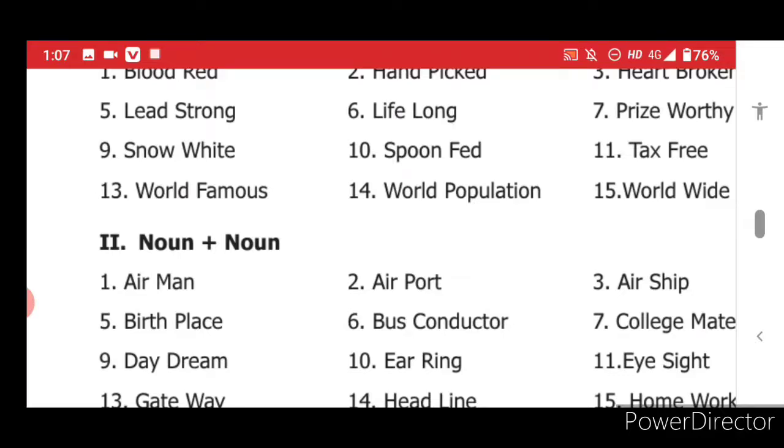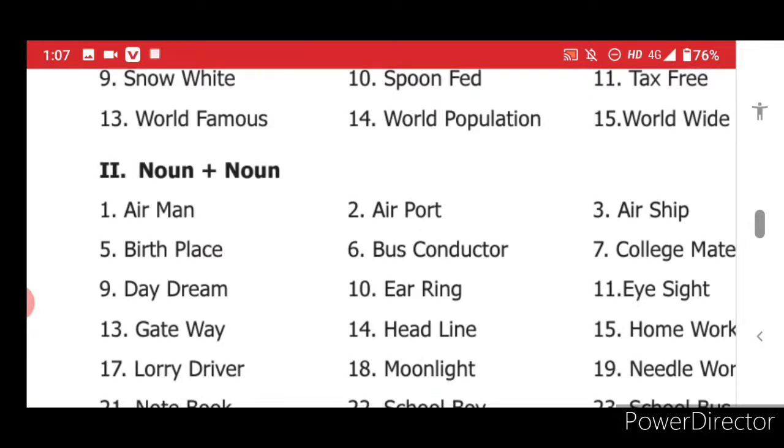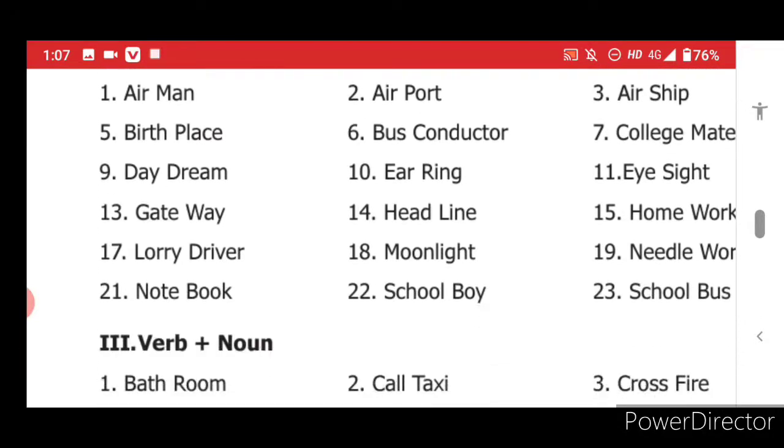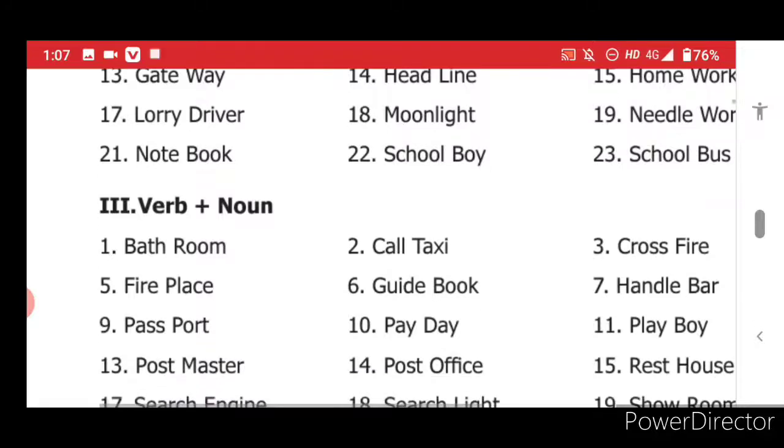Ear, ring, same noun. Ear is a noun. Ring is also a noun. You can try, children, with a list of words. Now see, verb plus noun. What is a verb? Any action word is known as a verb. See, bath, room. Bath, it is an action word. Room, it is a noun. When you add that, it gives you a different meaning. Bathroom. Passport. Pass, when you pass, a different meaning it is. Pass, it's a verb. Port, it is a noun. But when you add that, the entire meaning differs.